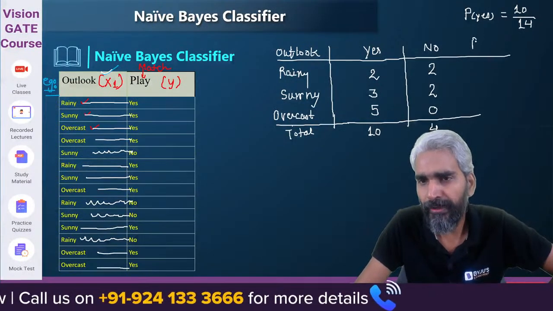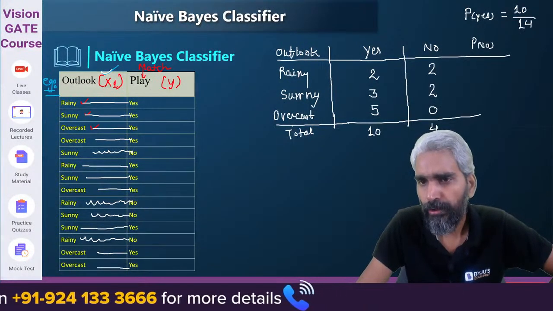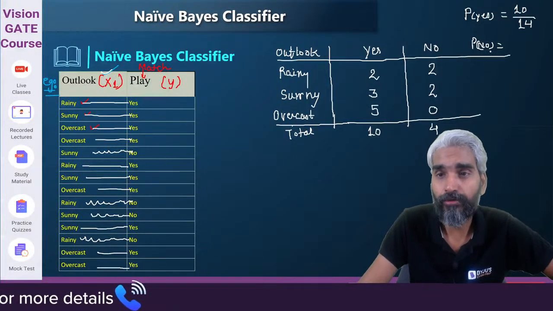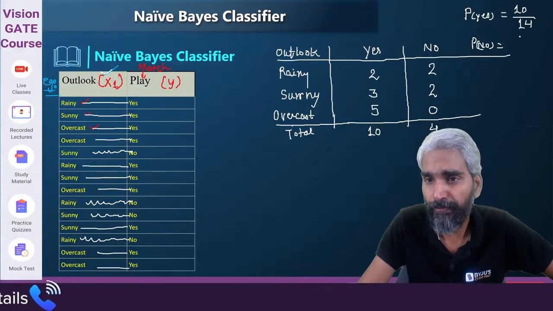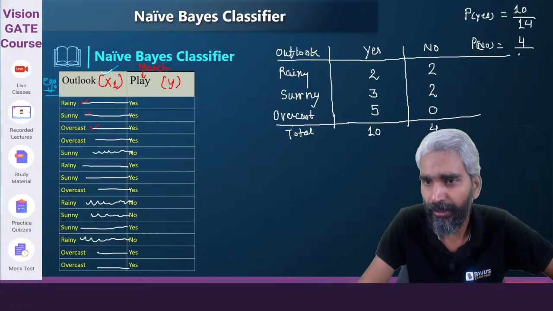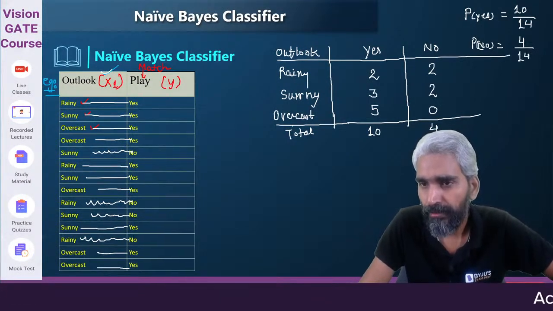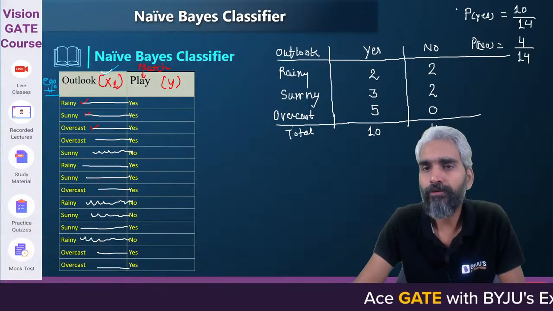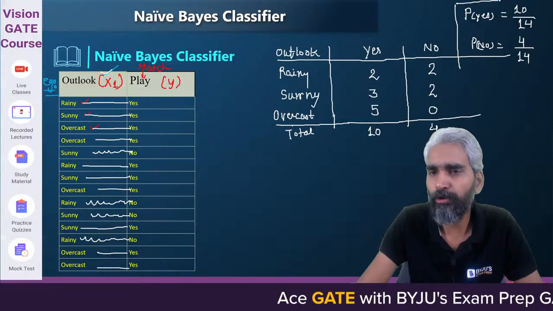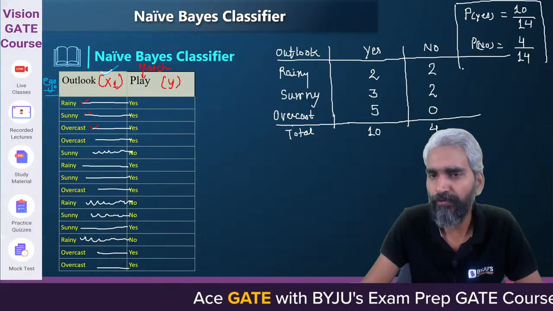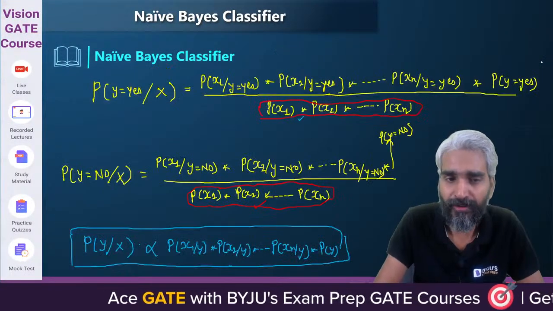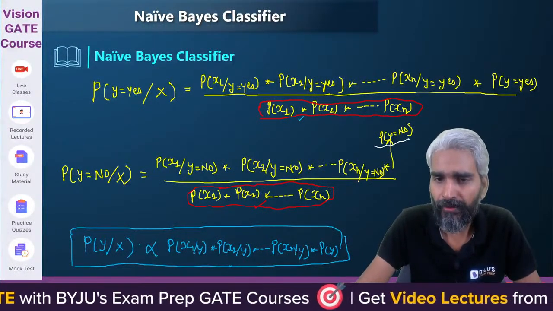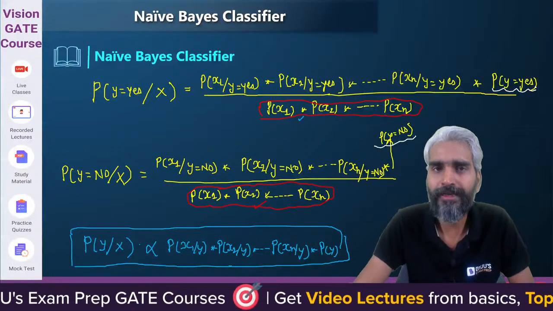What is the probability of no? It is just the simple probability of yes and no. The match is not played 4 times out of 14 times. So is it simple to calculate the probability of yes and the probability of no? You will require this probability of yes and no. Therefore, we actually need to calculate it.